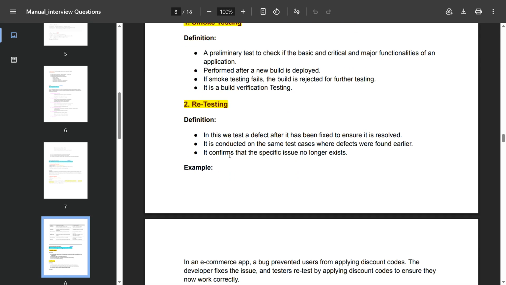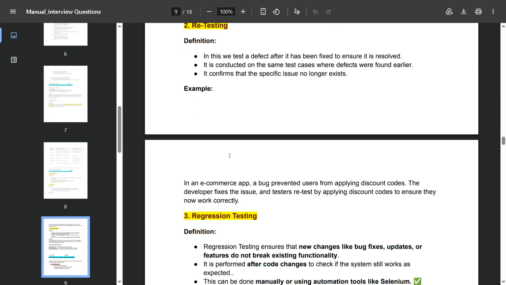Retesting: in this, we test a defect after it has been fixed to ensure it is resolved. It is conducted on the same test cases where defects were found earlier. It confirms that a specific issue no longer exists. For example, in an e-commerce app, a bug prevented users from applying a discount code. The developer fixed the issue and the tester retests by applying the discount code to ensure it is now working correctly or not.